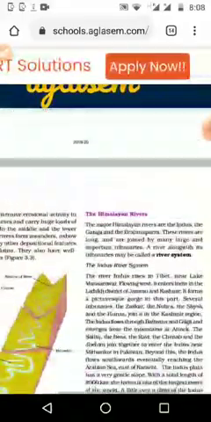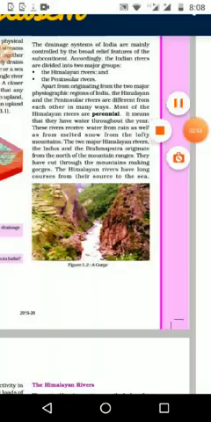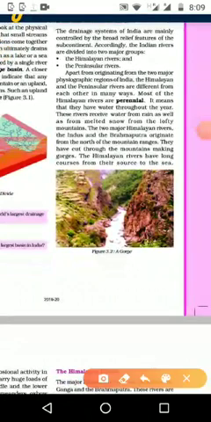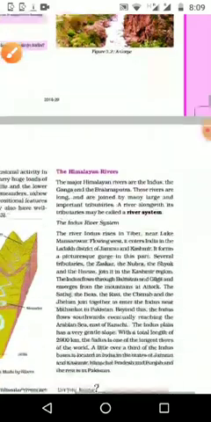We can see in the textbook how it is coming to India. One minute, let me see that picture. I will show you. Like this, through the gorge area it is coming to India. That means there will be a cutting of the mountain, and there will be valleys, V-shaped or U-shaped valleys, and that is very narrow, and that narrow area we call a gorge. Through that area it is coming to India.